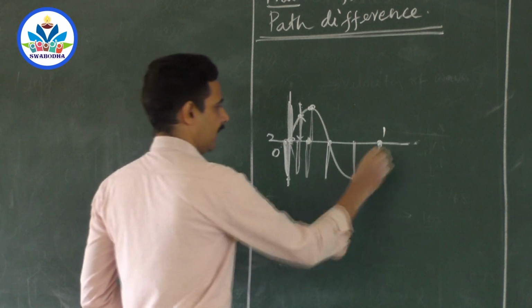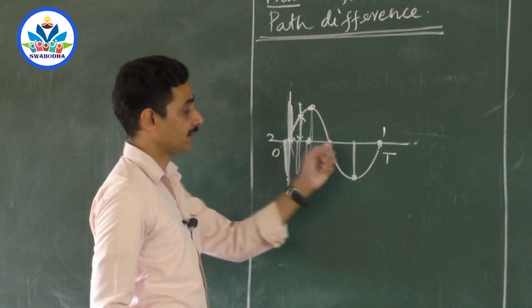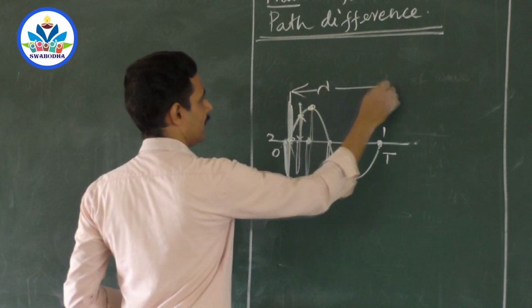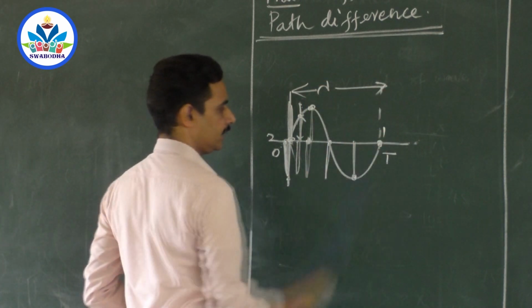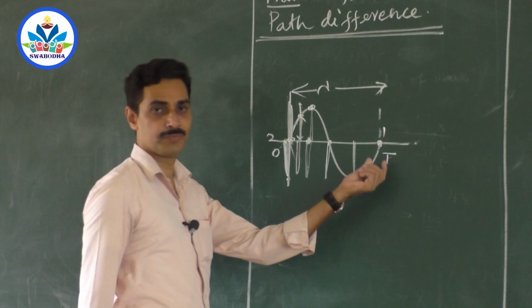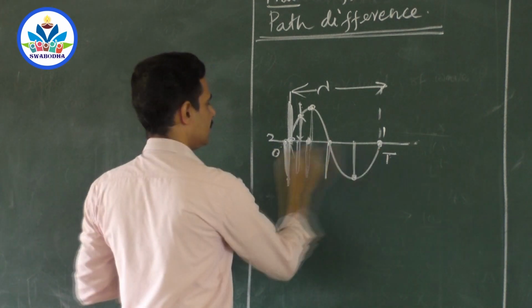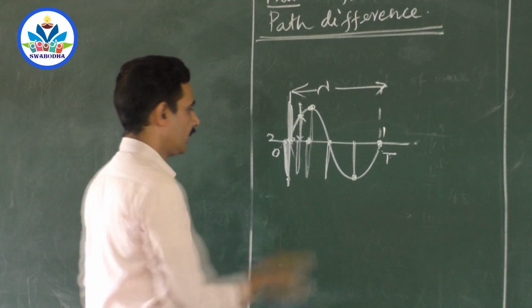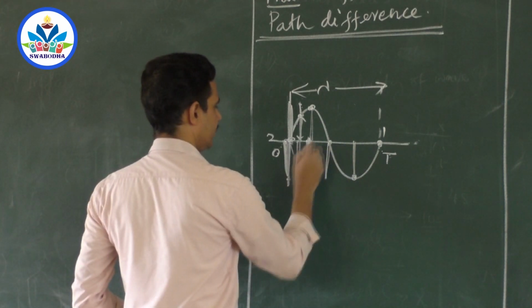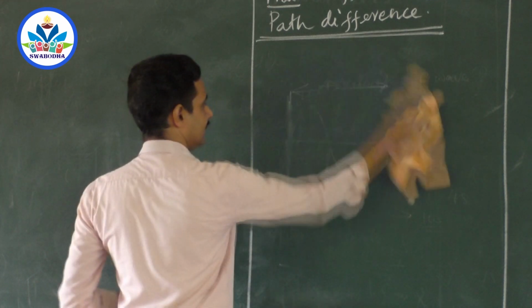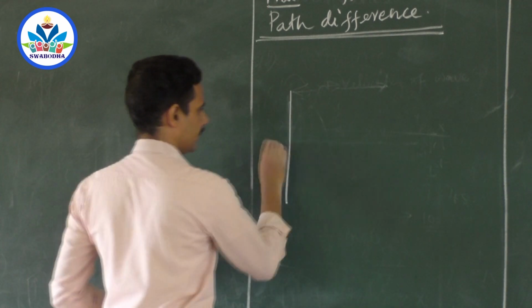Suppose this is 0 and this is period T, because the wave has traveled a distance of 1 full lambda. 1 full lambda means 1 full period, right? And this takes a time of period T to start its vibration. And the phase difference between these two particles is T. So I will name this as particle A, particle B, or shall I draw a new one? You can't see that now. I've drawn so many lines over it.